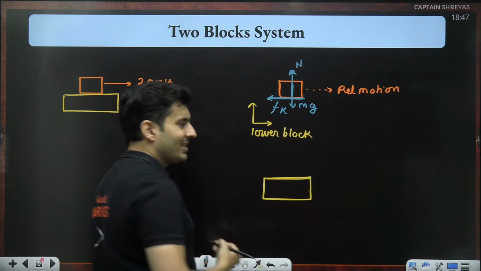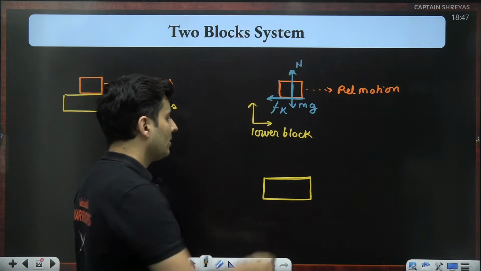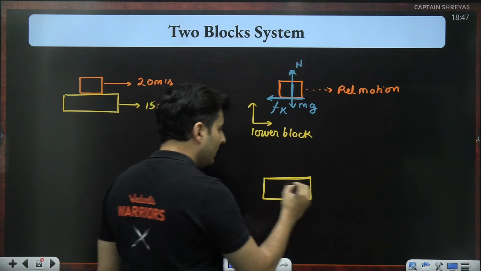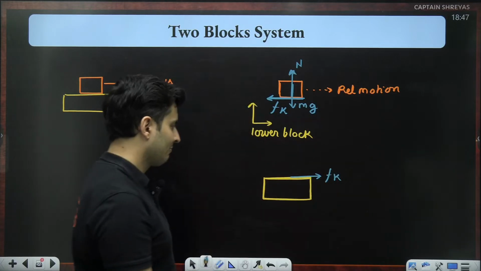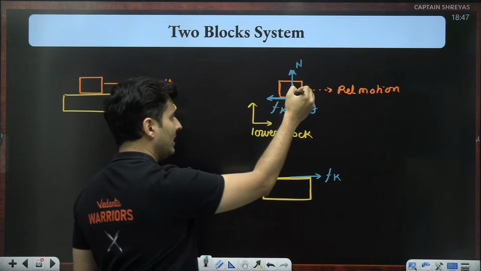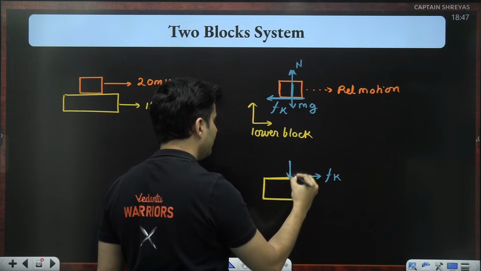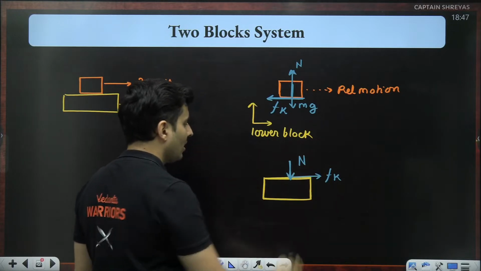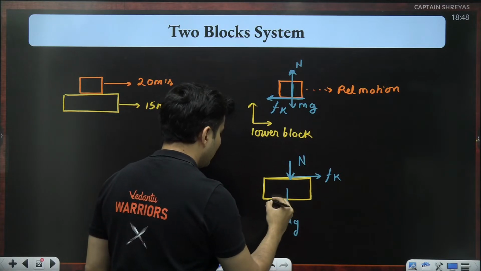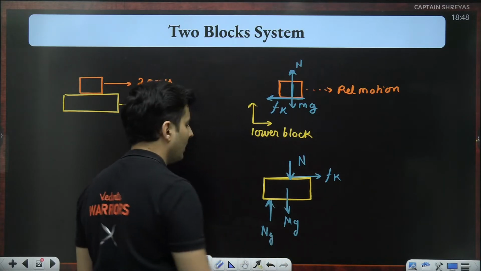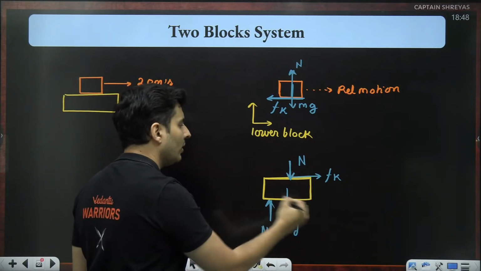Because every force is an action-reaction. So if friction acts left on this block because of this block, on this block the friction will act forward because of the upper one. This is very important. And the normal on the upper one acts up, so on the lower one it will act down from the upper block. Apart from this, there will be its own weight and a lower ground reaction, the normal from the ground. These are all the forces which will be there on the lower block.